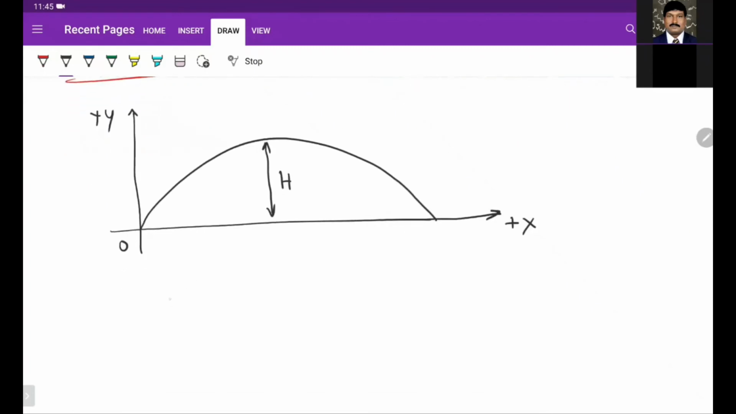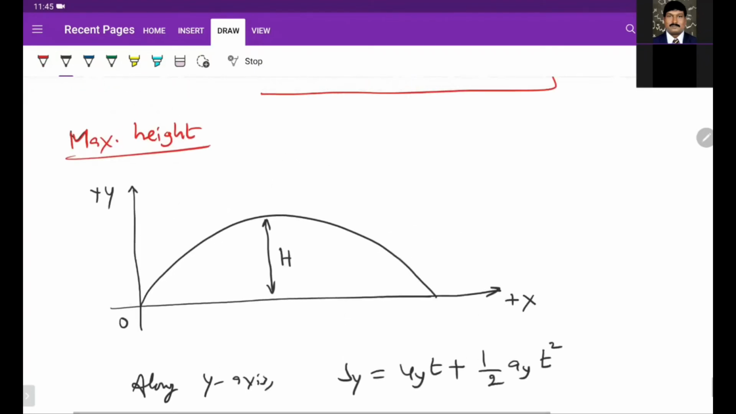Height is measured along the y-axis. So along the y-axis, displacement Sy is equal to uy t plus half ay t square. So here to here, at time t0, we projected the particle. After time t, now it is at the highest point.